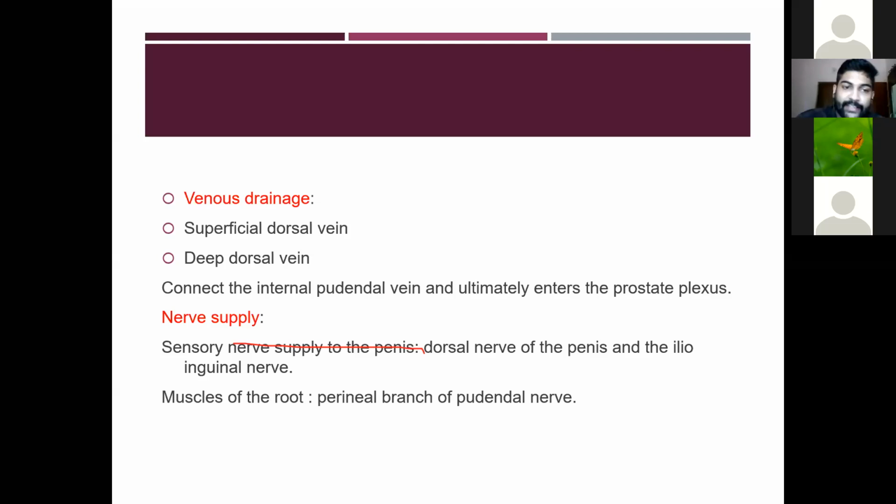So the venous drainage is done by the superficial dorsal vein and the deep dorsal vein. Then the nerve supply. The sensory nerve supply to the penis is by the dorsal nerve of the penis and the ilioinguinal nerve. The muscles of the root are supplied by the perineal branches of the pudendal nerve.